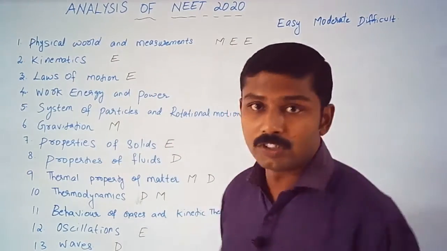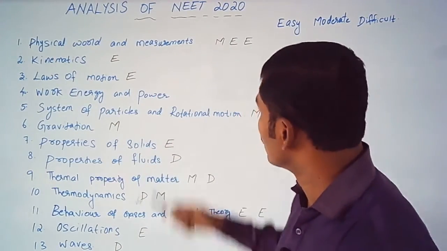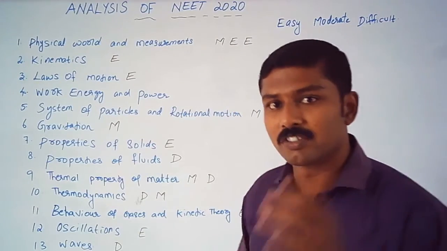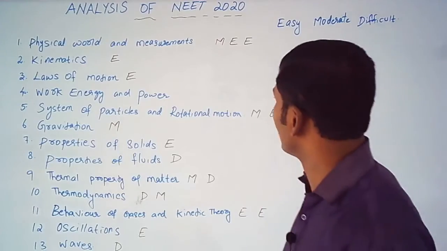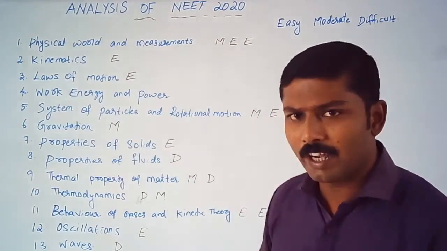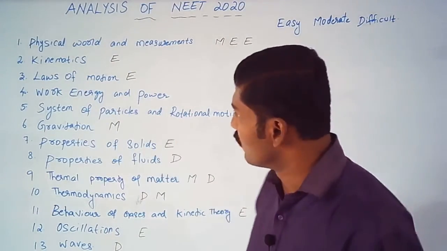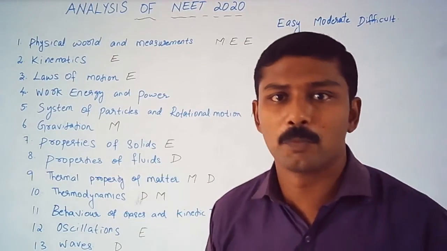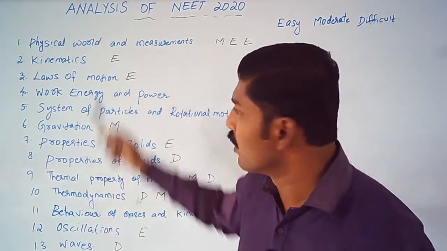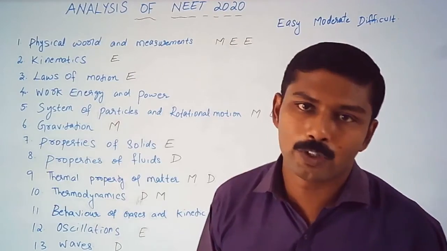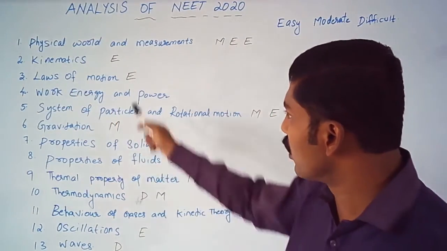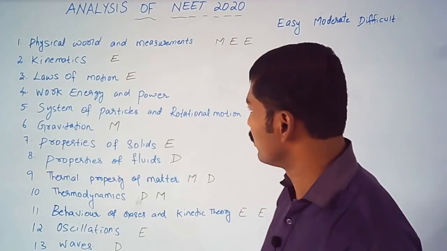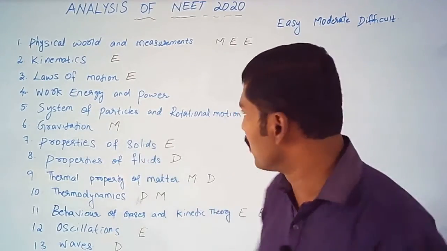Physical world and measurement was the first chapter from +1. We had three questions: one was a moderate level question and two were easy level questions. Let's look at kinematics, the second chapter, which has motion in one dimension and motion in two dimensions, where we had one easy level question. Then the third one, laws of motion. From laws of motion, one question was asked, which was also a pretty simple question.